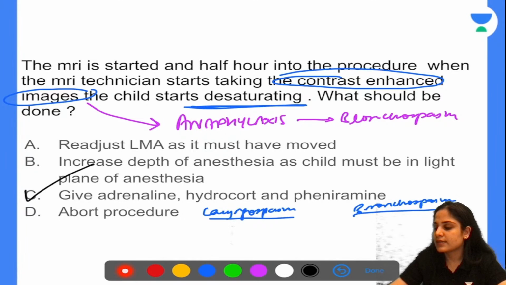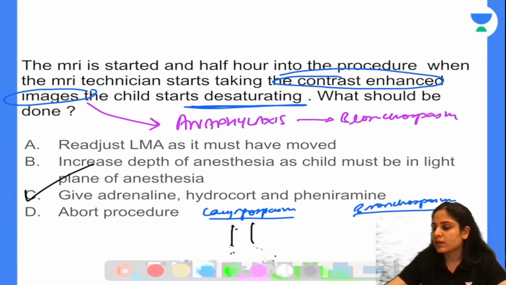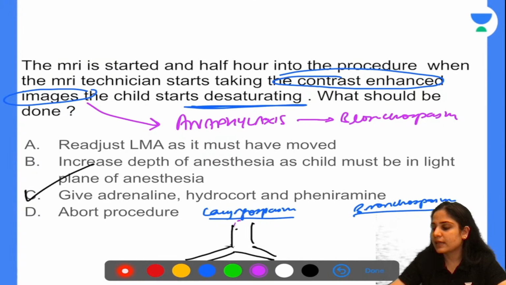I will draw the same thing for you over here. In laryngospasm, your vocal cords are shutting completely. So when your vocal cords shut completely, no air can go in, and no air can come out.